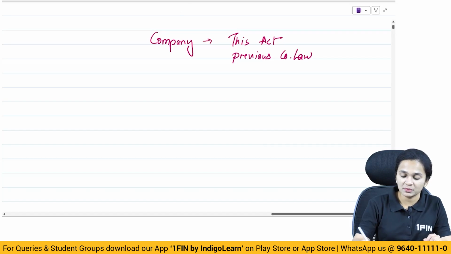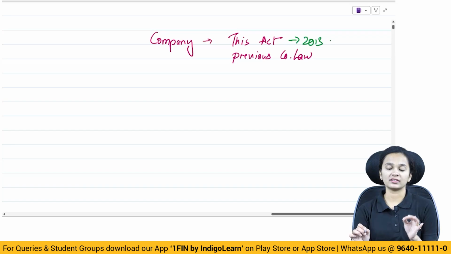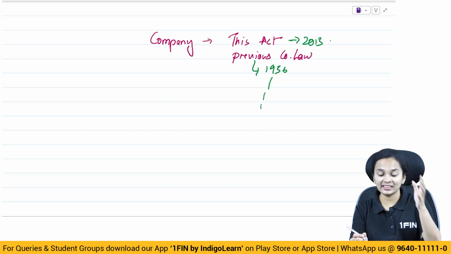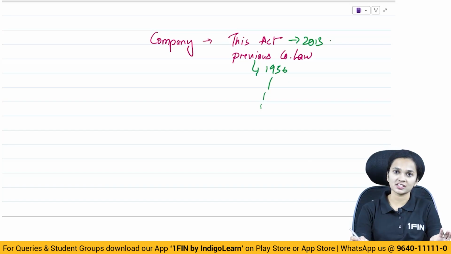Okay. So which companies are incorporated here? These are all Indian companies only. Then previous company law could be the 1956 Act or any other previous act which was there in existence before 1956.